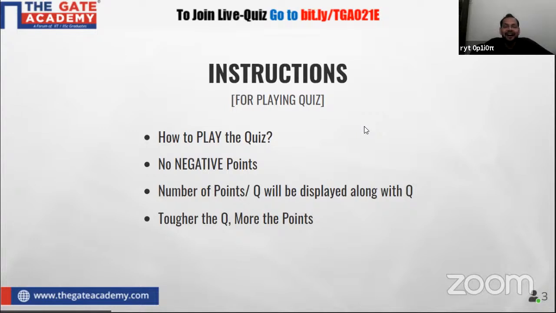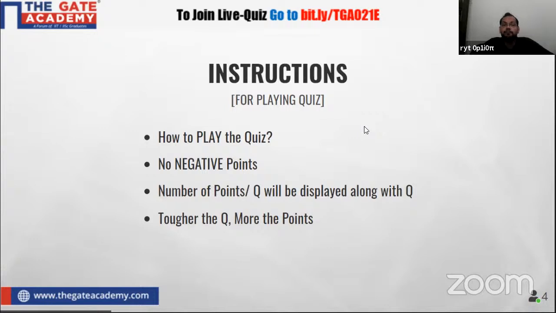In order to maintain the competition up to the last. Because if the points are the same for every question, there are very high chances that after 2 or 3 questions the competition will be over, because anyone who is capable of answering 3 questions out of 4 will definitely be the topper.